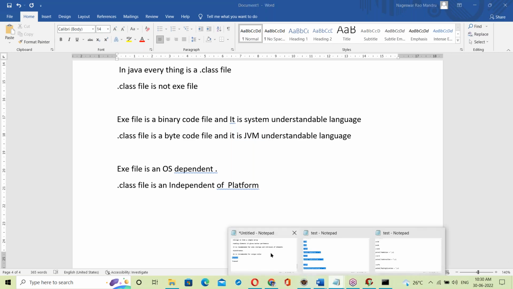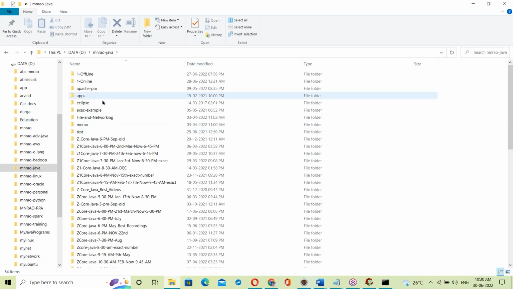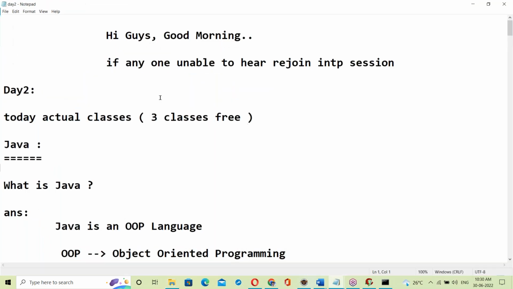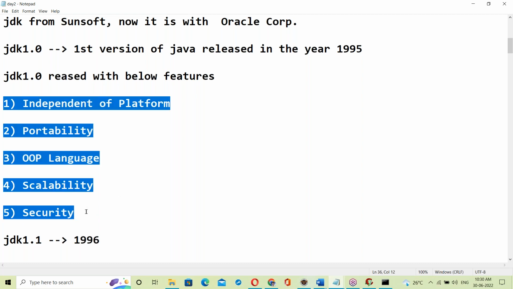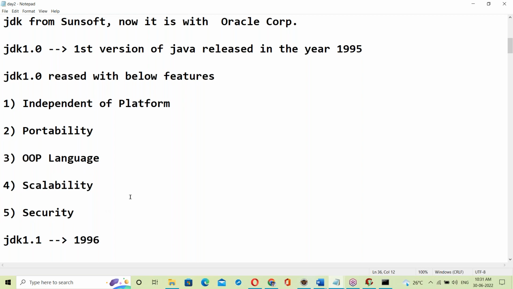Okay, yes. Java features. Now we can understand Java features. On day 2, the list of Java features was given, right? Now we can start. Independent of platform, portable. These features we can understand now. The last 2 classes, yesterday's class and today's class, are a prerequisite to understand these Java features. The basics are very, very important. Without basic knowledge, if I go directly into Java features, you may not understand.